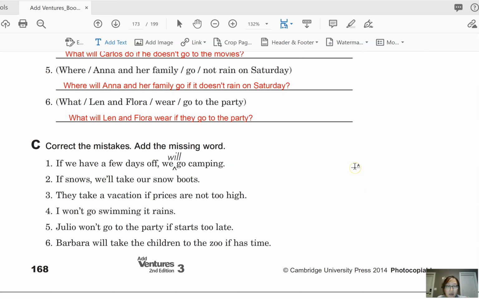Okay, so let's look at the answers. Let me see if this works. Just a minute. There we go. Okay, so I did this in advance to make it clearer what the mistakes are.